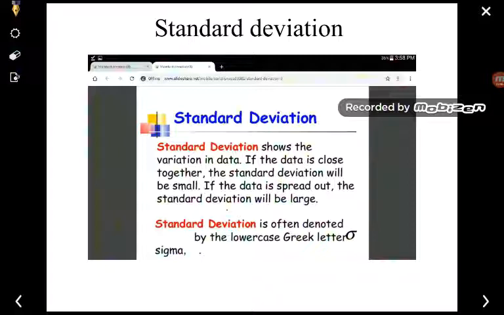So you can say that in standard deviation, each and every observation is considered, and how much deviation there is from the mean is measured. Standard deviation is often denoted by the lowercase Greek letter sigma. It is normally denoted by sigma. So this is said to be the sigma.